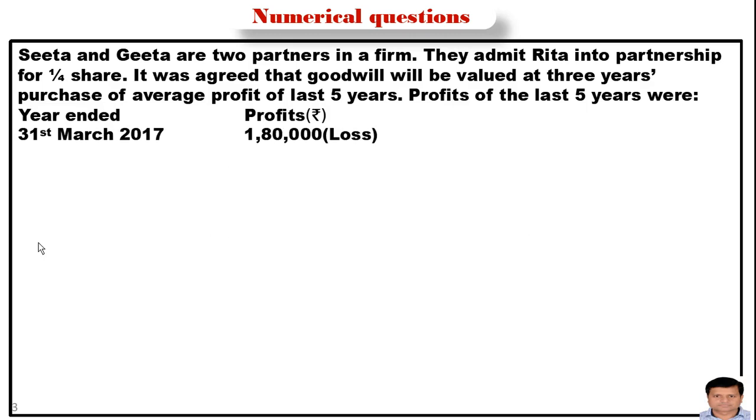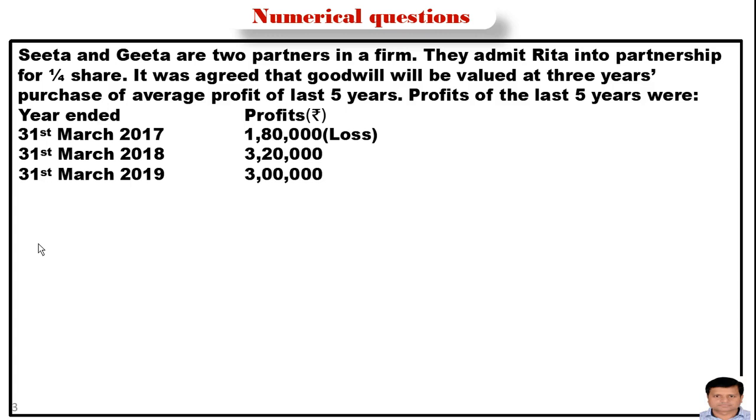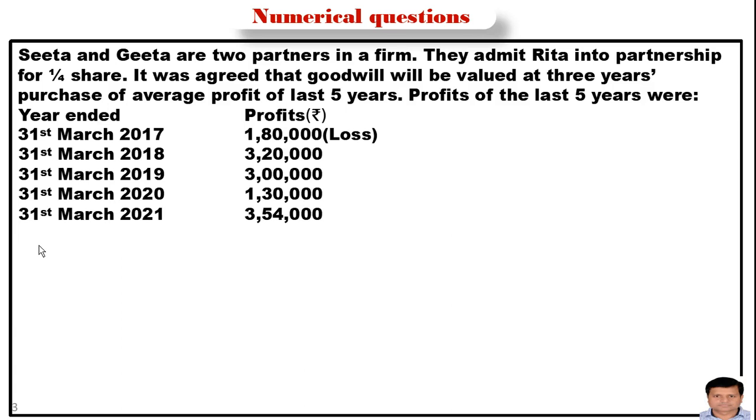these are the amounts of the profit. 31st March 2017, 1,80,000, this was a loss. 2018, 3,20,000. For 2019, 3 lakh rupees. For the year 2020, 1,30,000, and for the year 2021, 3,54,000.